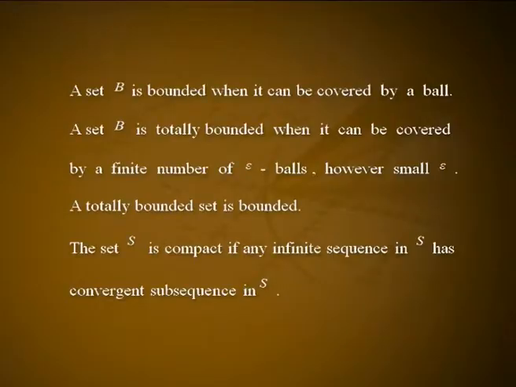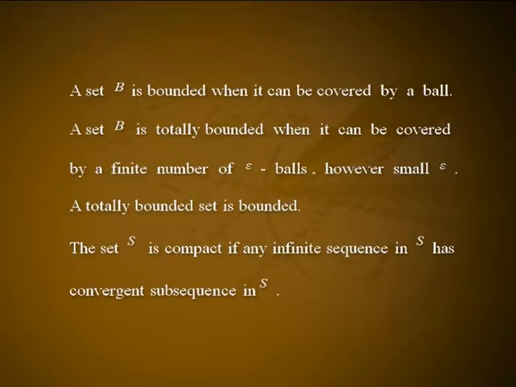Let us summarize the major points discussed so far. A set is bounded when the distances between any two points in the set have an upper bound. The least such upper bound is called the diameter of the set. A set B is bounded when it can be covered by a ball. A set B is totally bounded when it can be covered by a finite number of epsilon balls, however small epsilon. A totally bounded set is bounded.